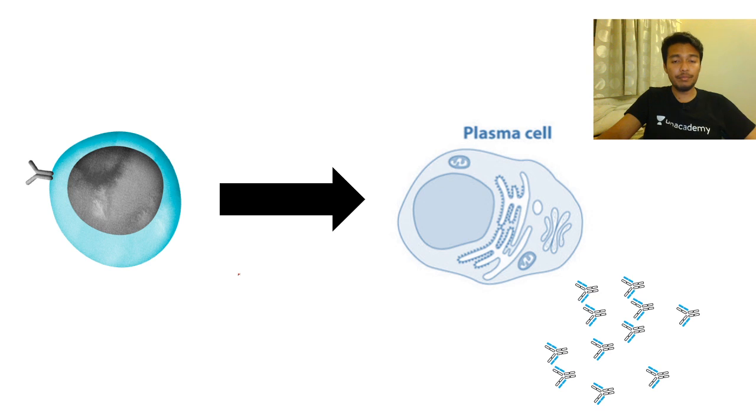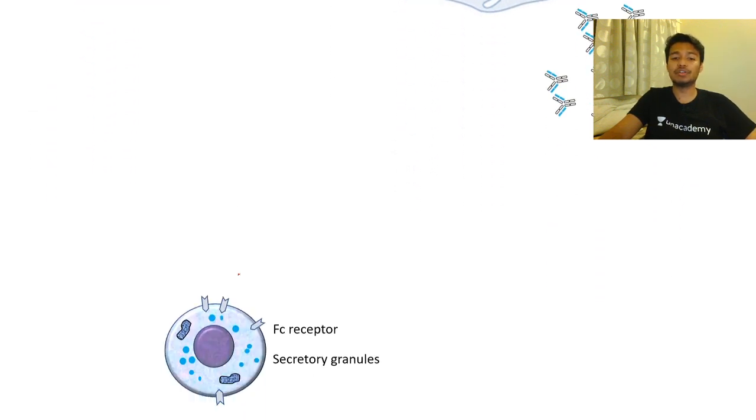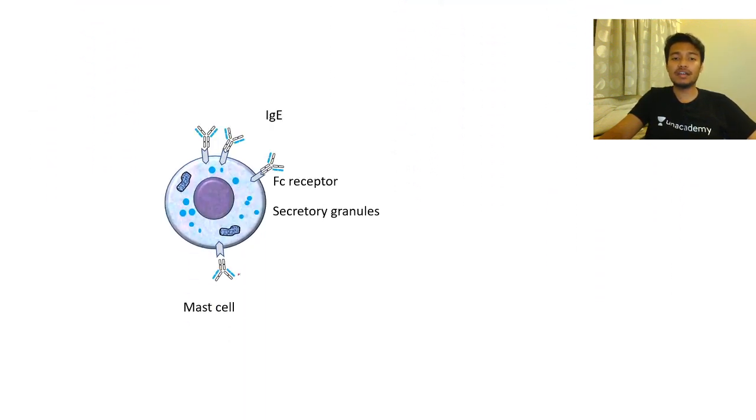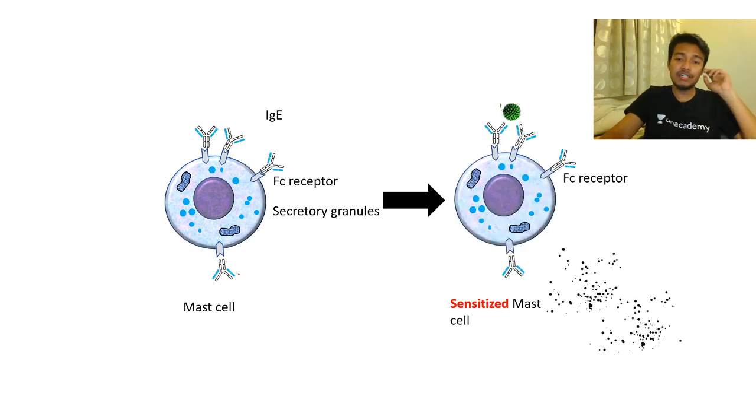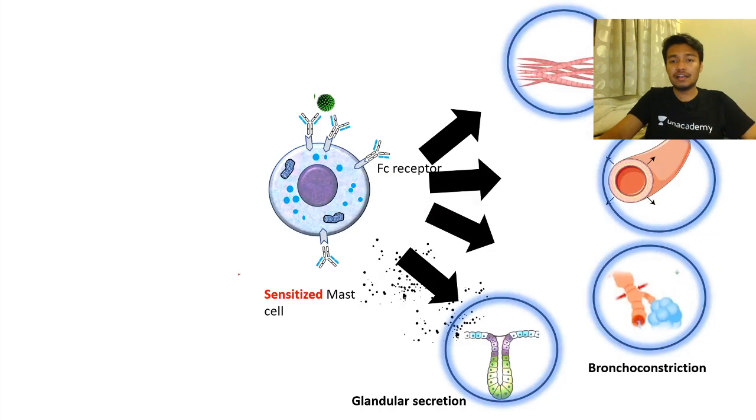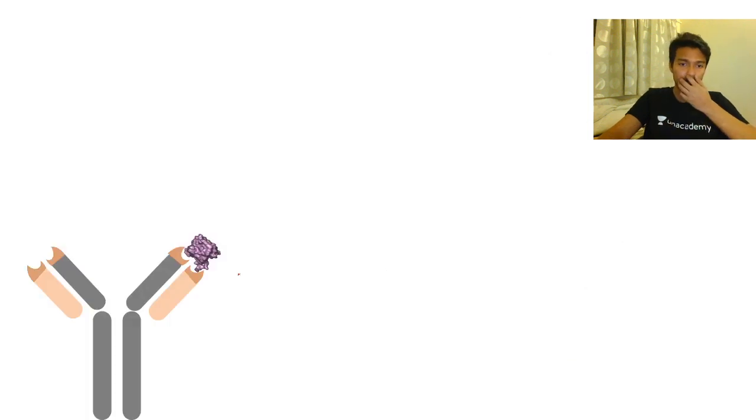Now, these B cells can also get activated, forming plasma cells secreting IgE antibodies. The IgE antibody can bind to the mast cells and sensitize them, and on the second exposure it can really degranulate the mast cells, and that is how the degranulation of the mast cells causes many symptoms of the allergic reaction, such as glandular secretion, redness, vasodilation. Vasodilation would allow increased inflammation, and smooth muscle constriction, so you might have a breathing problem because you have bronchoconstriction as well, bronchial spasms.